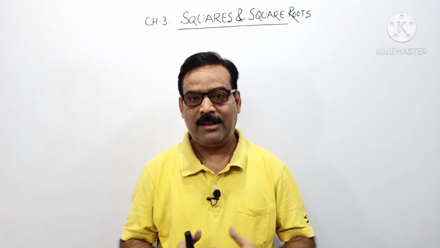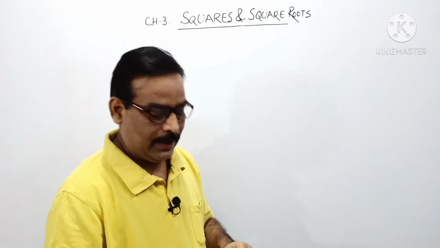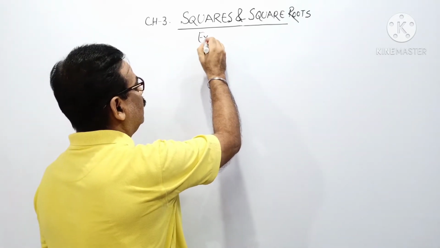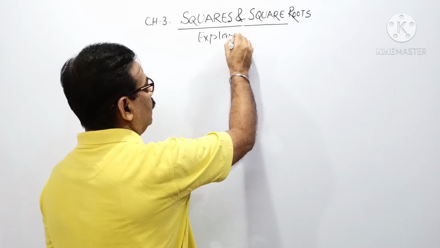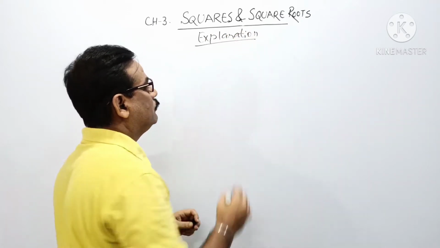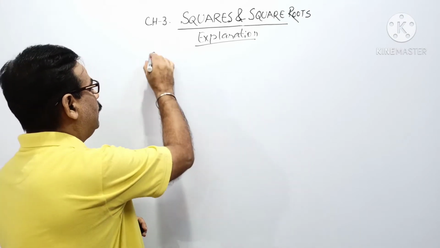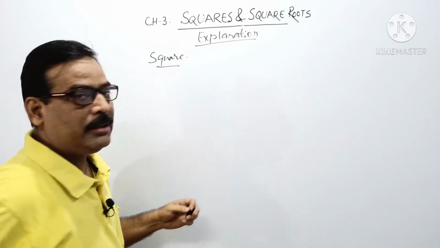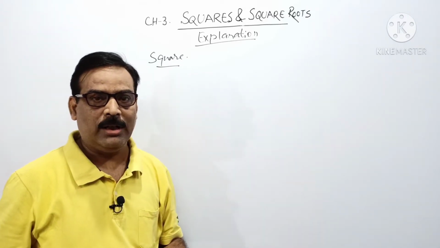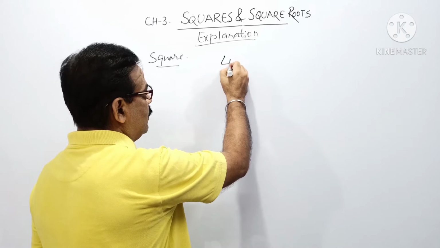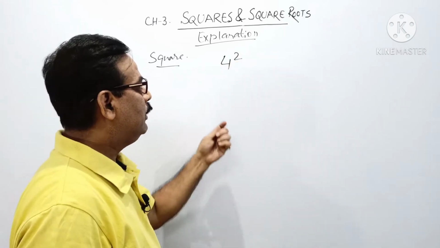So let us start from here. First of all, a square. You have to understand about the square. What is a square? Suppose I am writing here 4 square.